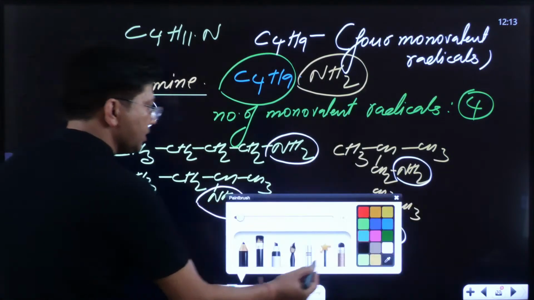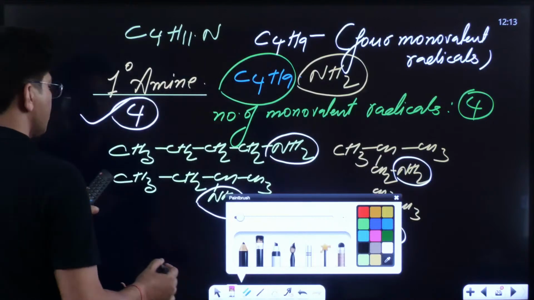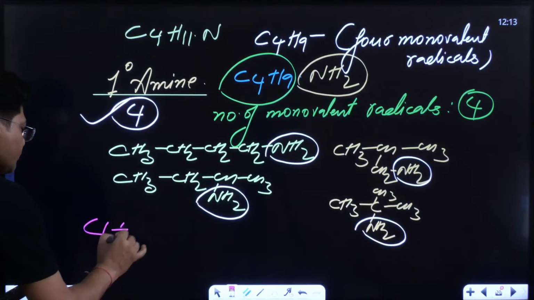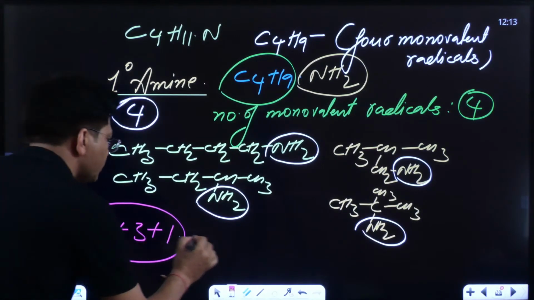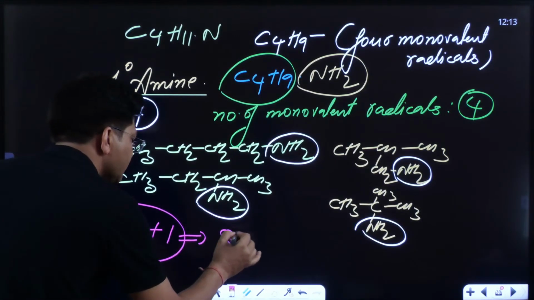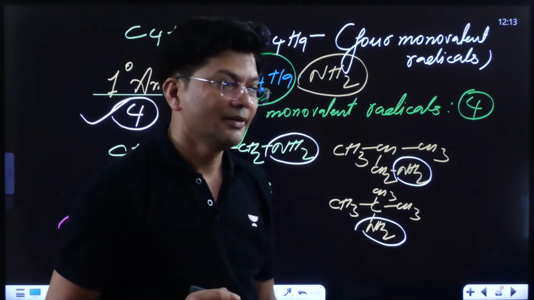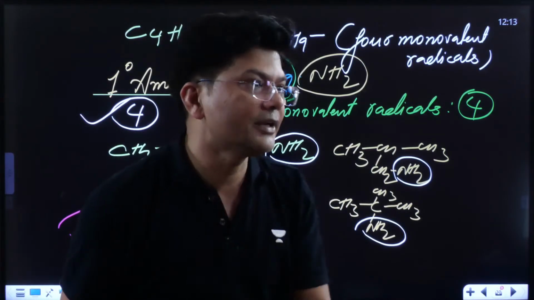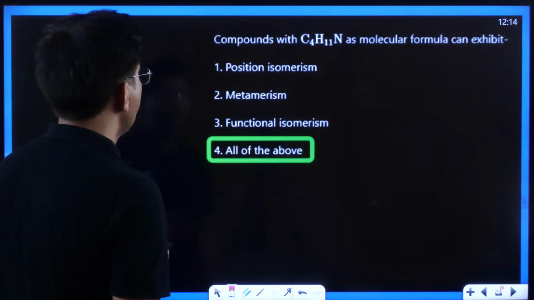So just count it, 3 plus 1, 4 and 4. How much is it coming? Kids, do let me know how much it is coming. 4 plus 3 plus 1. How much is it coming total? 8. It is coming 8. Total 8 structural isomers. So what am I going to write?